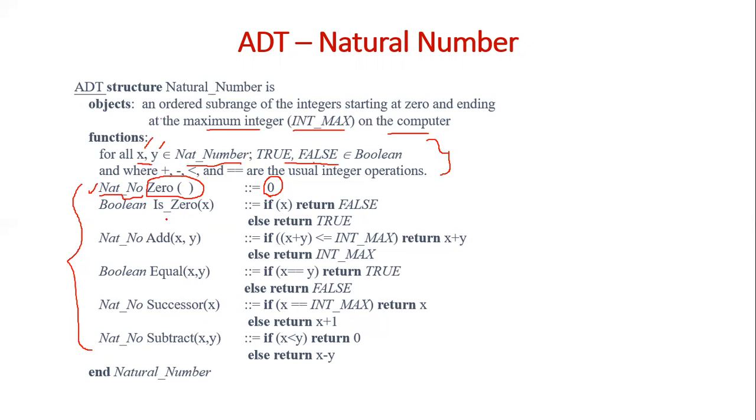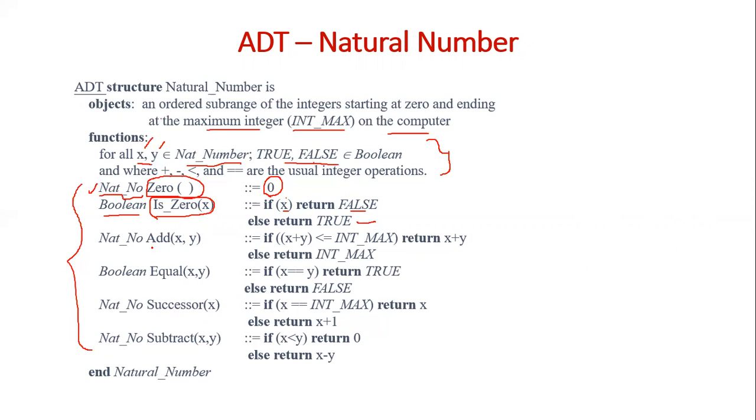There is another function, is_zero of x. This returns a Boolean value. This function will check whether x is 0 or not. If x is not 0, then it will return false. If you say just x, it means that x is a positive number. So if x is true, then it will return false because it is not 0. Else it will return true because it is 0. So it is used to check whether x is 0 or not.